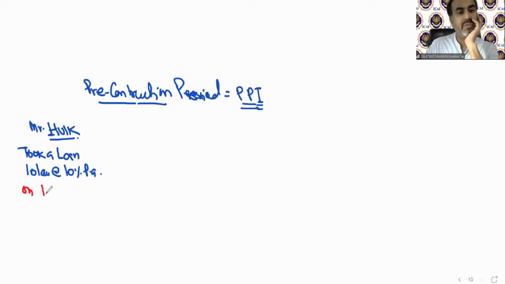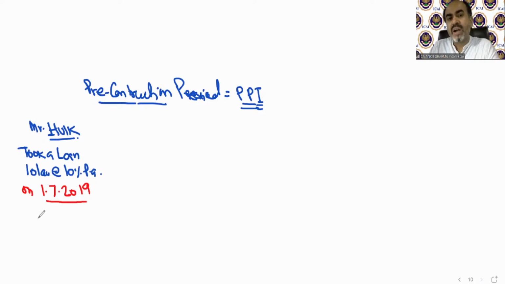On 1st July 2019 for construction of a house. Clear? So if he took a loan from a bank of 10 lakh rupees at the rate of 10% per annum on 1st July 2019.